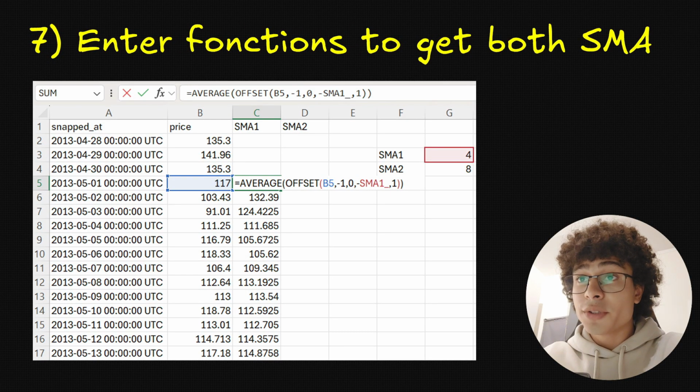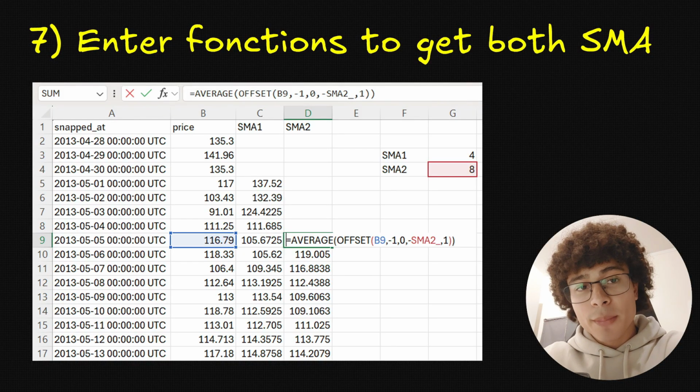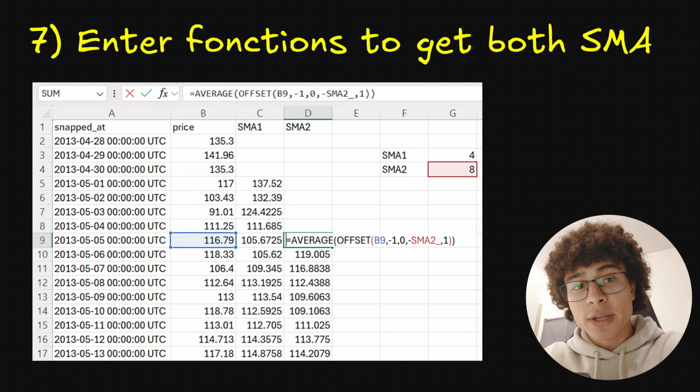Next, we want to enter functions to get both SMAs, and for this we are going to use the function average offset. Just copy the function and you're good to go. And obviously you do the same for the SMA2. Now, I am not making an Excel tutorial, that is why I'm not explaining the function. If you have any troubles, you can ask in the comments and I will gladly answer. And if you want me to explain this further in a video, you can also ask me to do that.